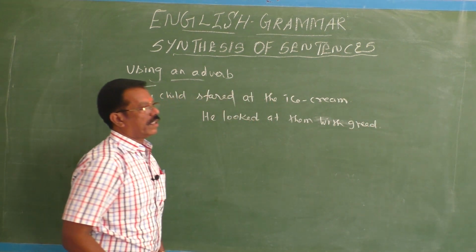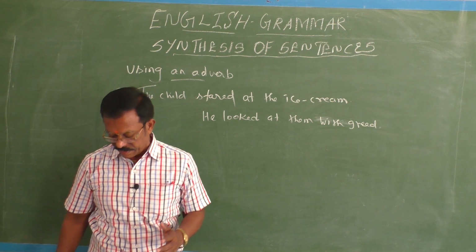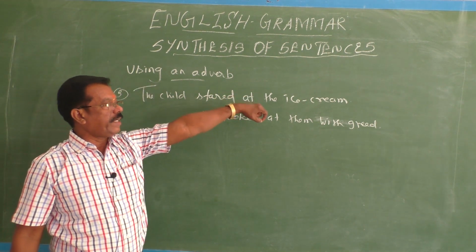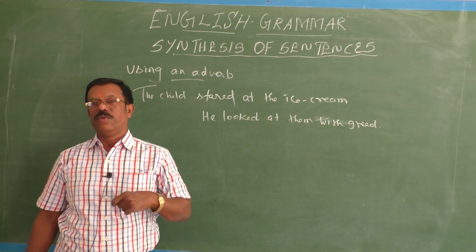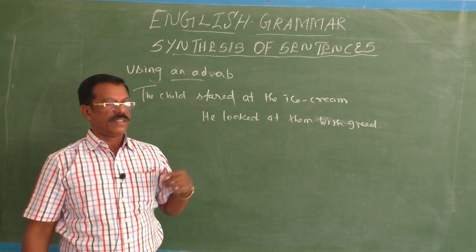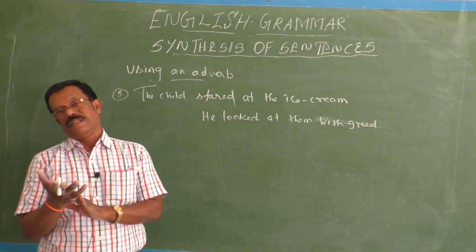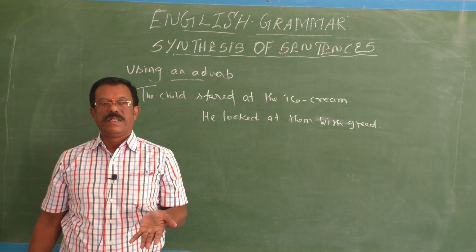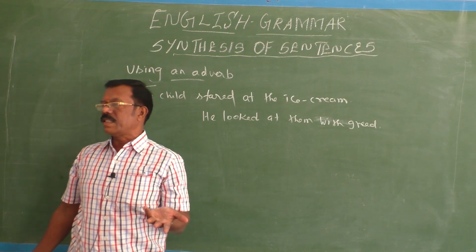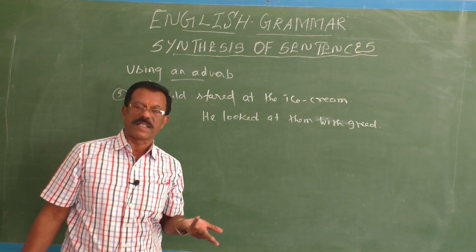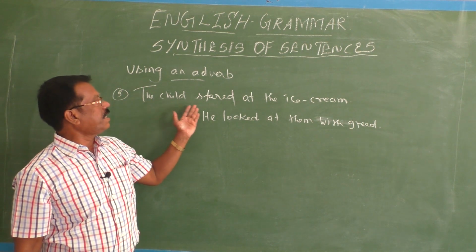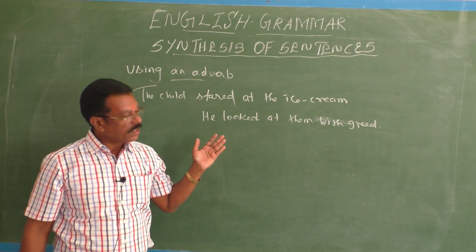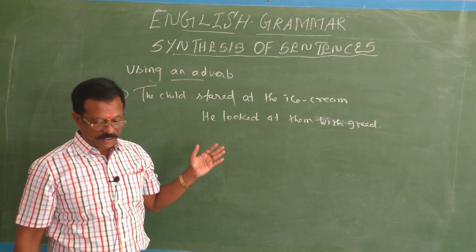So whenever you are asked to synthesize two simple sentences into a single sentence like this, you have to find out where the adjective is. You should locate the adjective first, then you should know how to change that adjective into an adverb. If you know these things, then synthesizing is nothing. Easily you can do it. The child stared at the ice cream. He looked at them with greed.